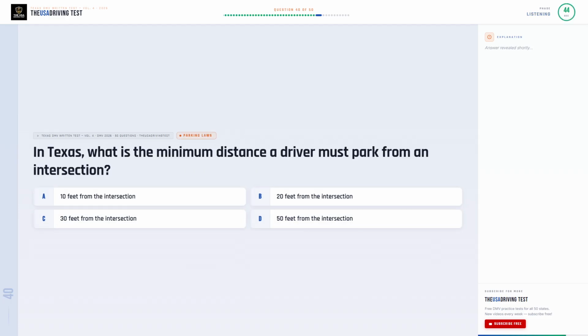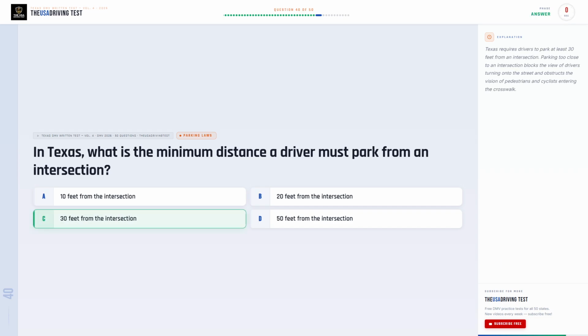In Texas, what is the minimum distance a driver must park from an intersection? Option A. 10 feet from the intersection. Option B. 20 feet from the intersection. Option C. 30 feet from the intersection. Option D. 50 feet from the intersection.